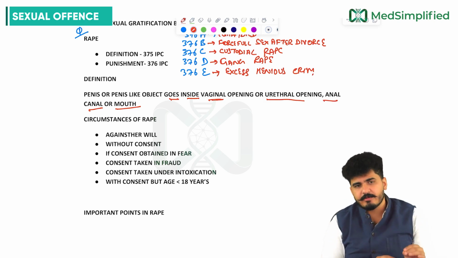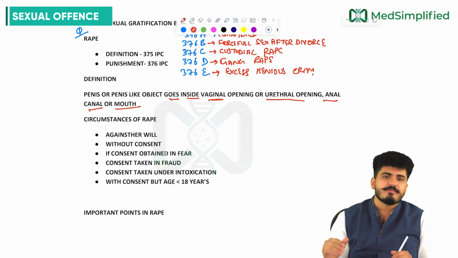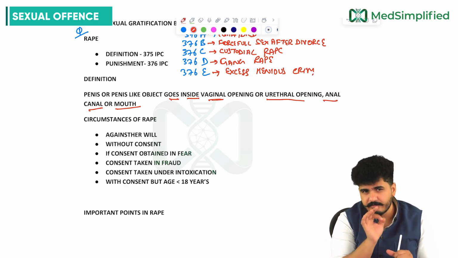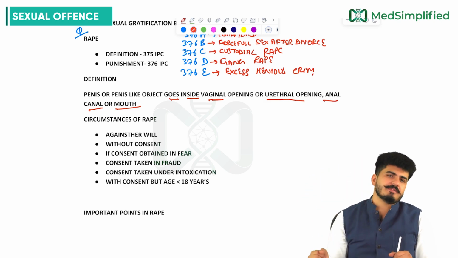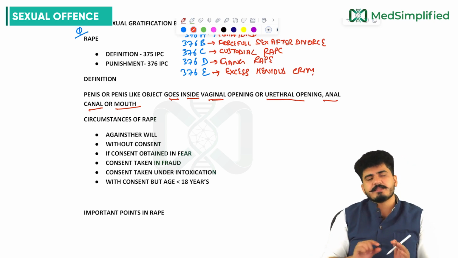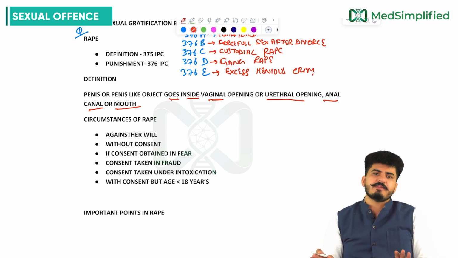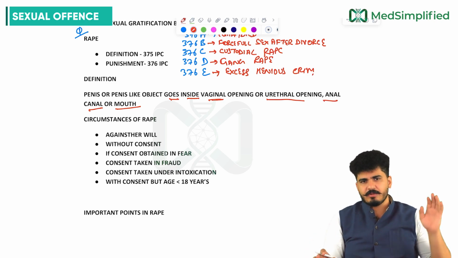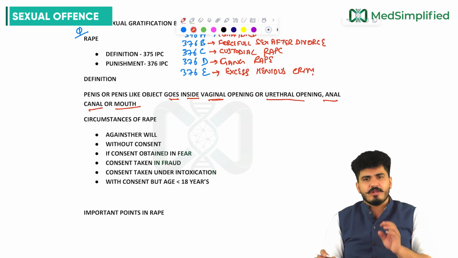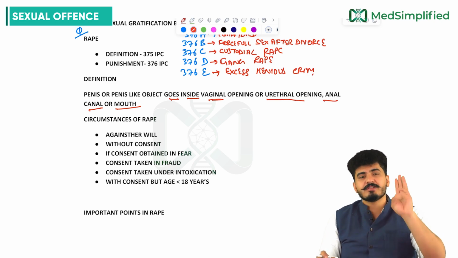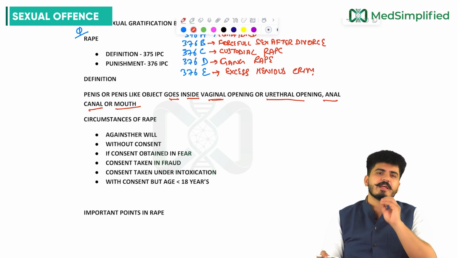Even inserting a finger will be considered rape if it is against the will of the victim, my dear friends. Without consent, without agreement, never do anything, my dear friends. That will be considered as rape. Not only in the vagina, also in the urethra, the anal canal, and the mouth. If you are putting someone's finger, that is also considered rape.